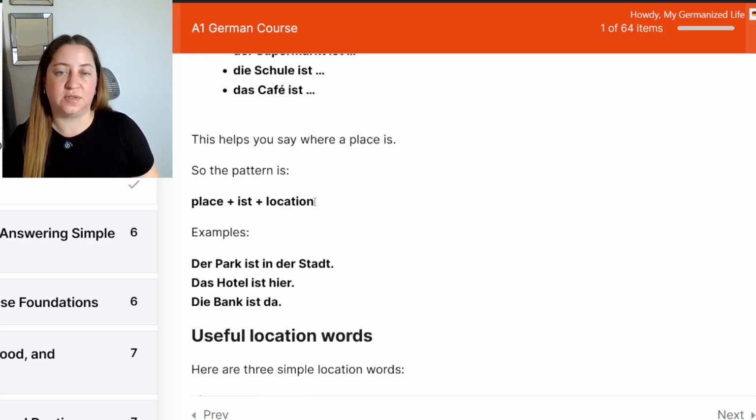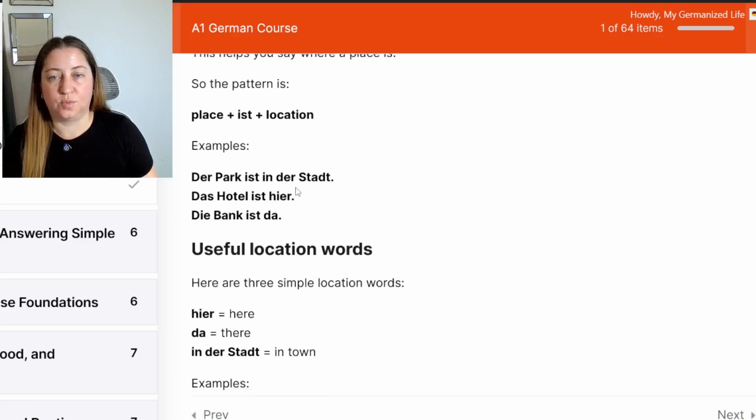So we're going to use this sentence pattern. Place plus ist plus the location. We'll say der Park ist in der Stadt. The park is in the town. Or we could say das Hotel ist hier. The hotel is here.